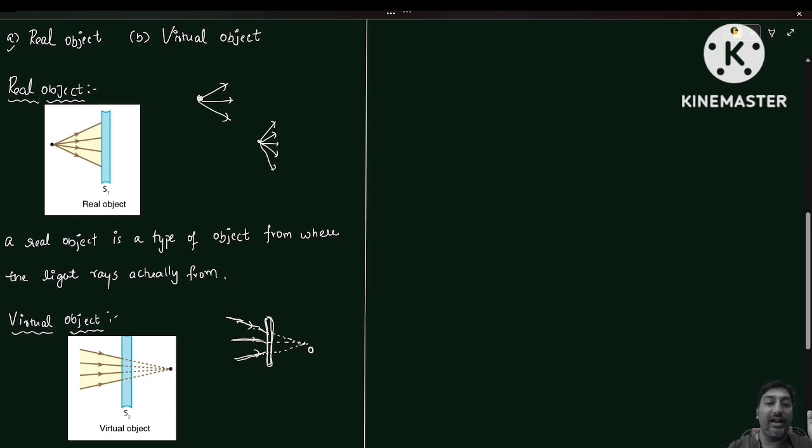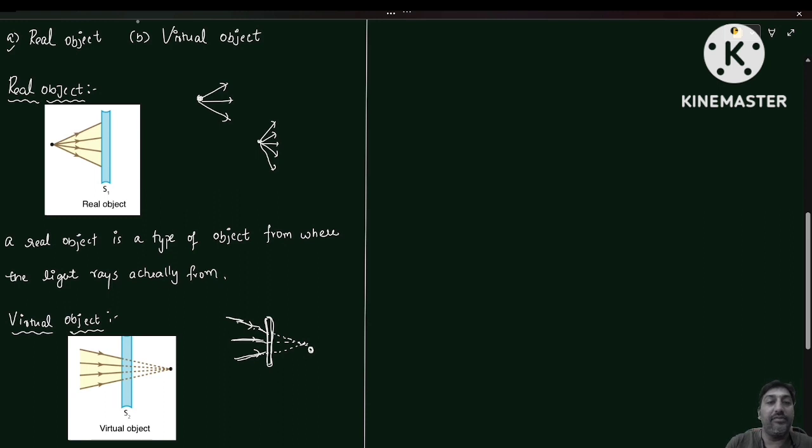After their incidence, the light rays are appearing to form at one particular point. So this object is not real. How can I tell whether this object is real or virtual? Here it is a virtual object.